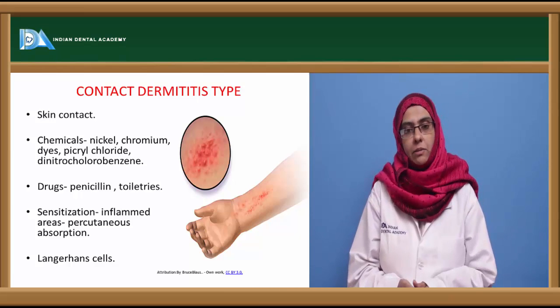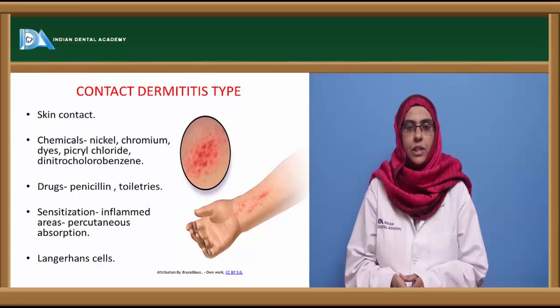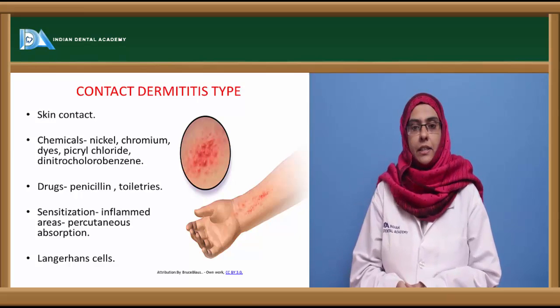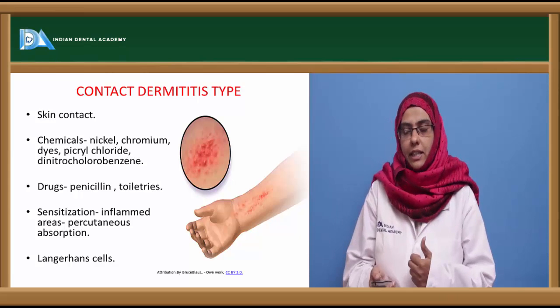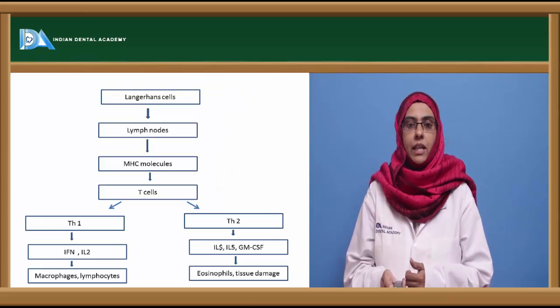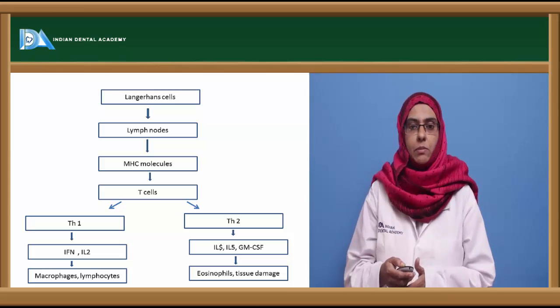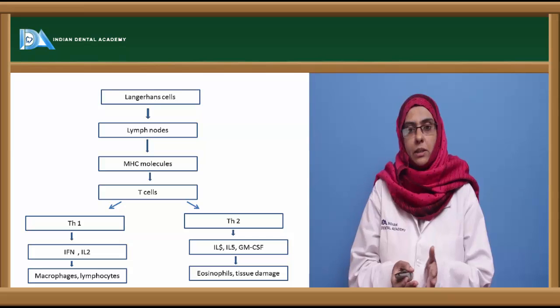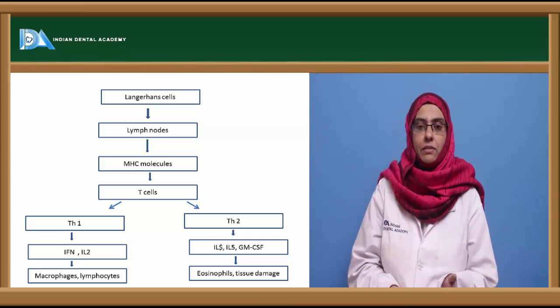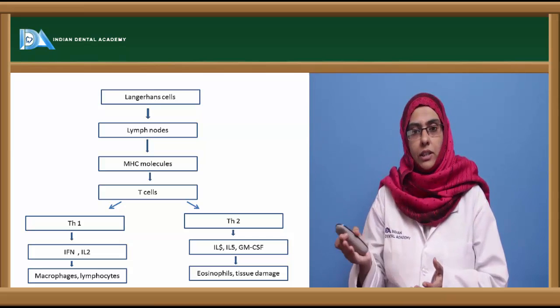So here the antigen presenting cells are the Langerhans cells that usually reside in the skin, and when the antigen enters via the skin, Langerhans cells carry it to the regional lymph node where the antigen is processed and presented with the MHC molecule to the T cells, and the T cells differentiate via 2 pathways, that is the TH1 or the TH2 pathway.